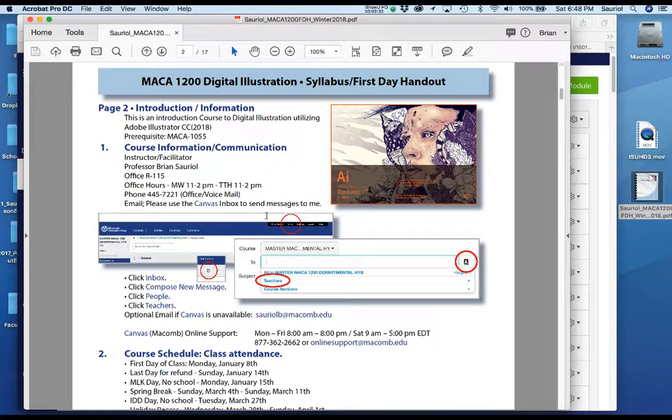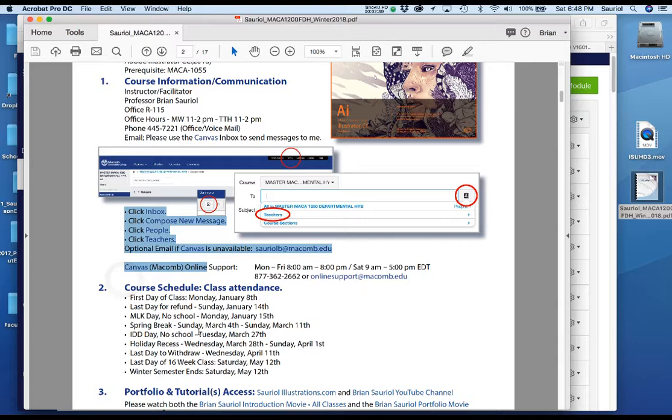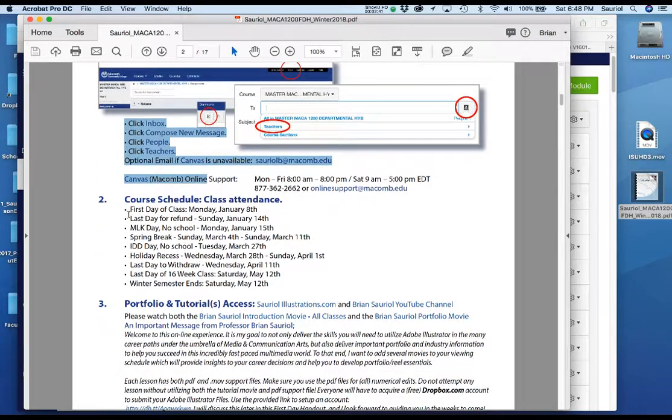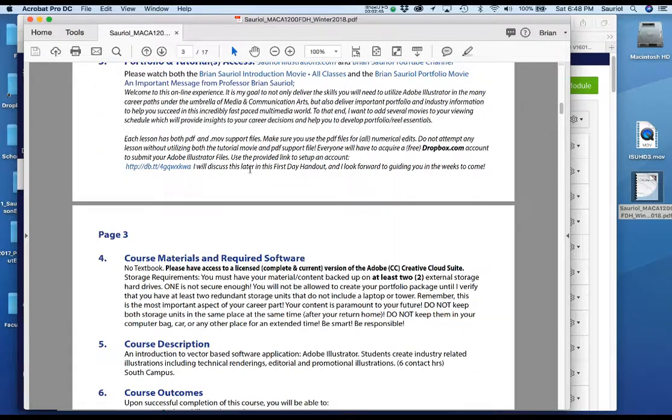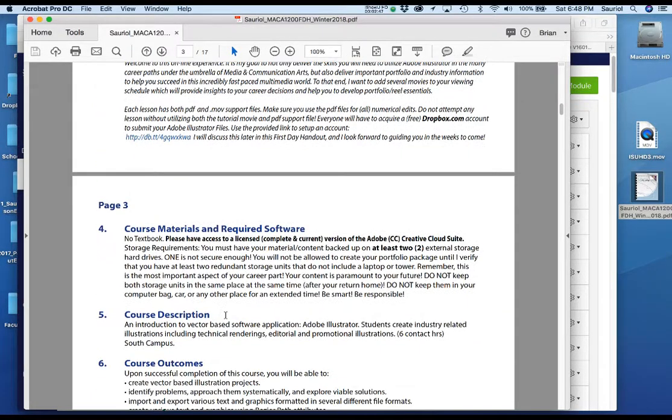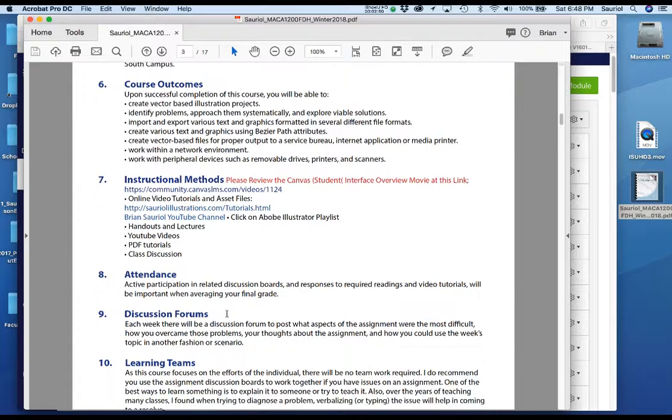I'll go ahead and fast forward it. Read all of this, and there is a first day handout quiz or a survey that I want you to do, which I'll show you in a minute. Here are the dates for the semester, and then access and course description, course outcomes, and all of that really good stuff, and links to my Sorial illustrations page.